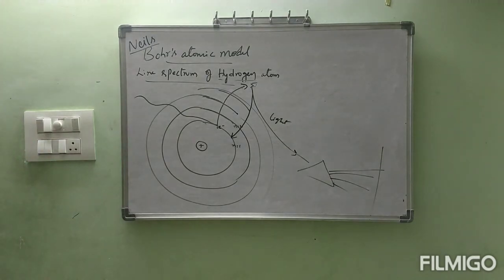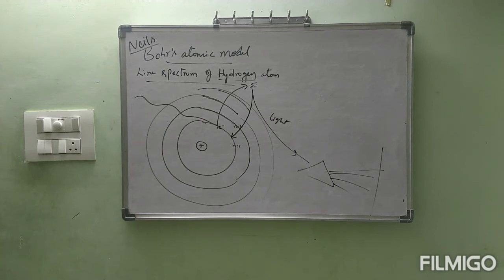Observe the diagram, all of you. What is happening there? One electron is present in the first orbit. That is only the hydrogen atom actually. n is equal to 2, n is equal to 3, all are empty orbits only. I told this for your understanding. Now we supplied energy from outside. I told you this hydrogen atom is going to be heated. Heated is nothing but we are providing energy from outside.